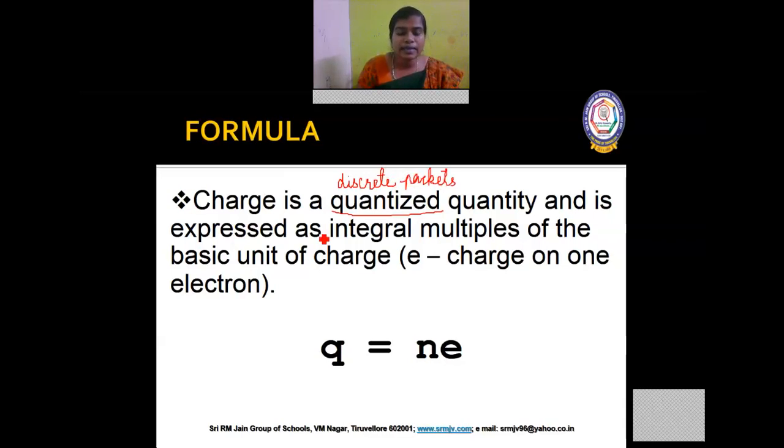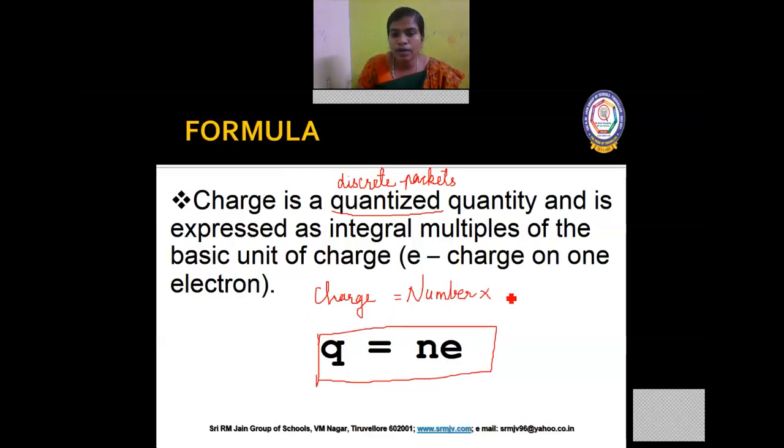So it is expressed as integral multiples of charge. That is, Q is equal to n e. Q stands for charge, n is the number of electrons, and e is the charge on an electron, that is 1.6 into 10 to the power of minus 19 coulomb.